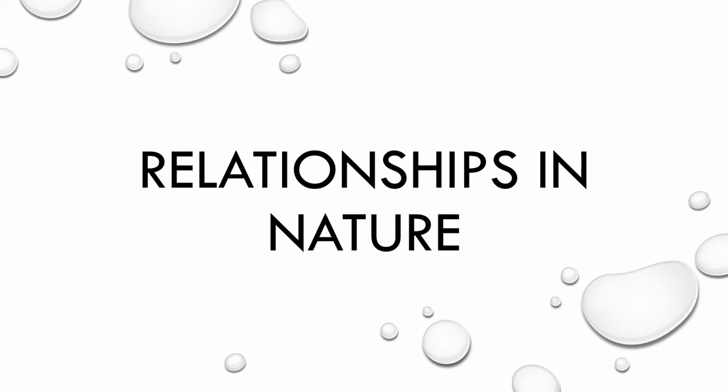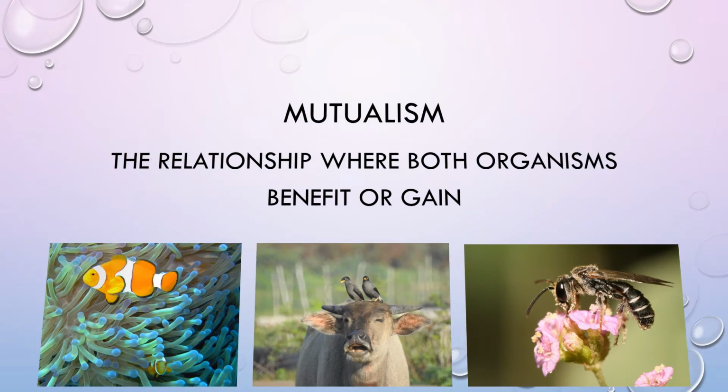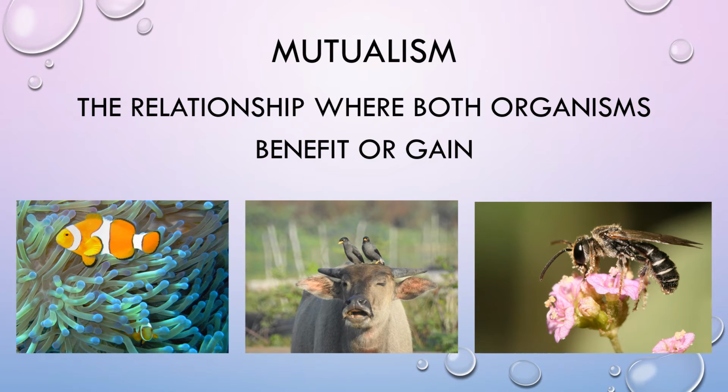In this video, we are going to look into the different relationships in nature. Mutualism. Mutualism is a relationship where both organisms benefit or gain. Examples of these are sea anemones and clownfish, water buffalo and egret, and bees and flowers.